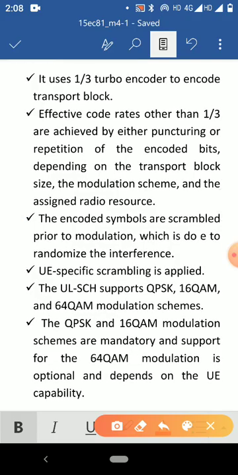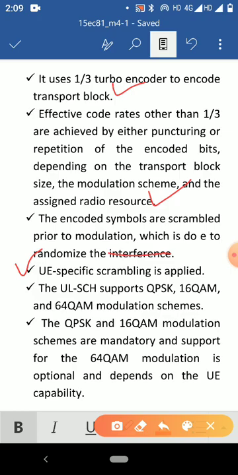It uses a 1/3 turbo encoder to encode the transport block. Effective code rates other than 1/3 are achieved by either puncturing or repetition of the encoded bits, depending on the transport block size, the modulation scheme, and the assigned radio resource. The encoded symbols are scrambled prior to modulation, in order to randomize the interference. User equipment specific scrambling is applied.